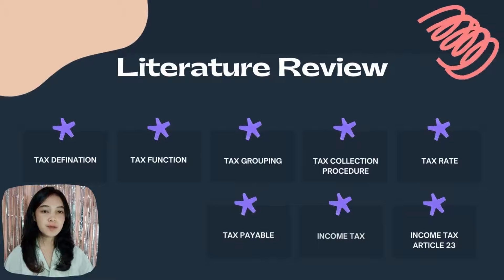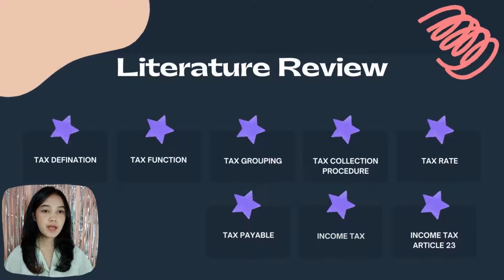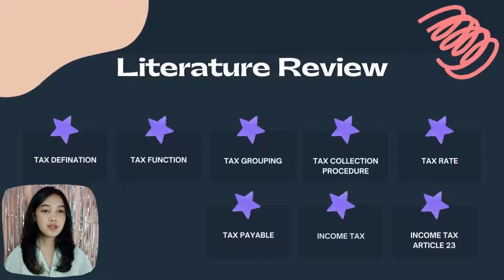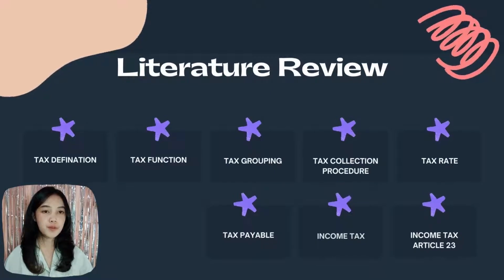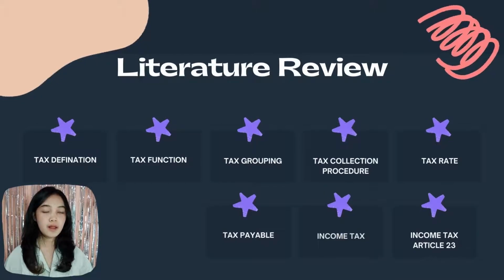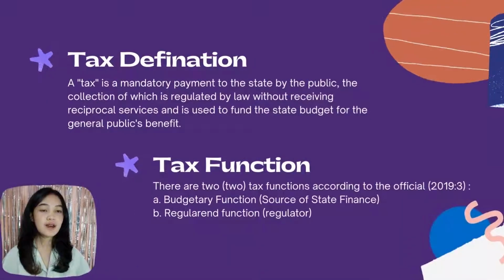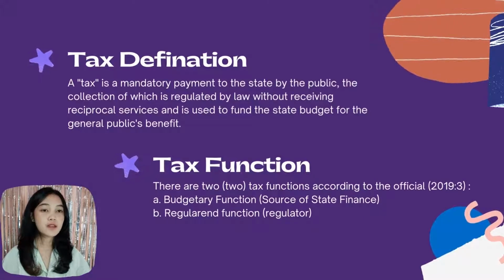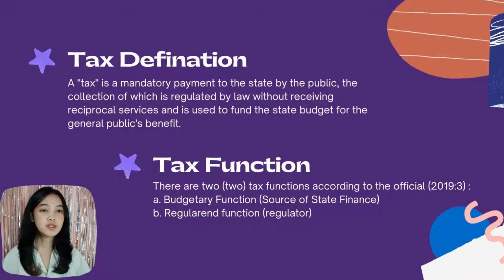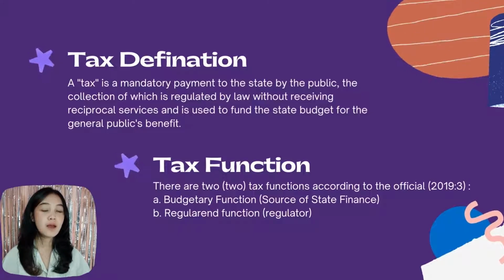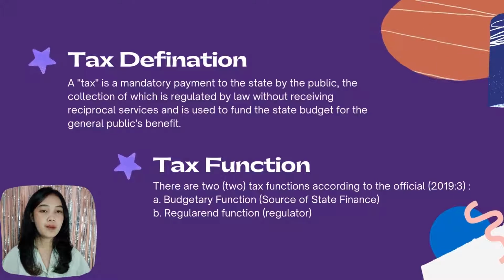Here are the 8 subchapters on income tax calculation PPh Article 23. The first is tax definition, tax function, tax grouping, tax collection procedure, tax rate, tax payable, income tax, and income tax Article 23. Tax definition. A tax is a mandatory payment to the state by the public, the collection of which is regulated by law without receiving reciprocal services and is used to fund the state budget for the general public benefit.